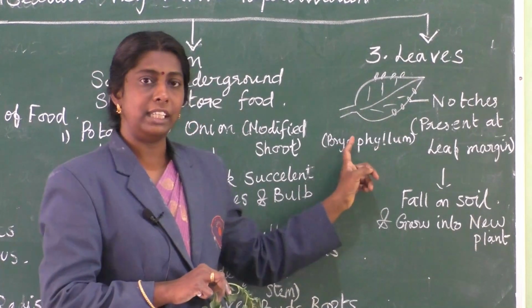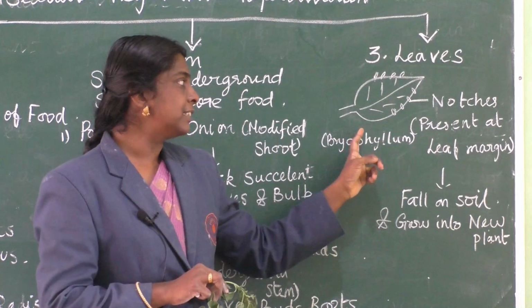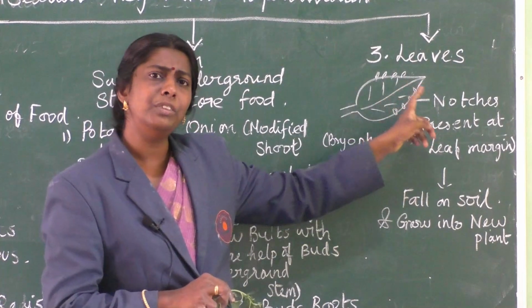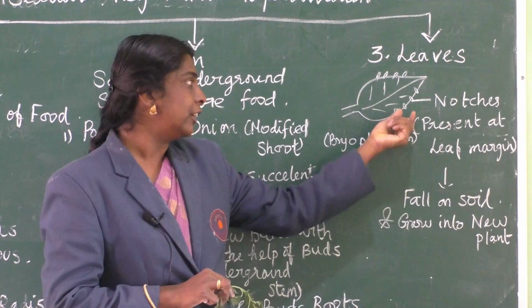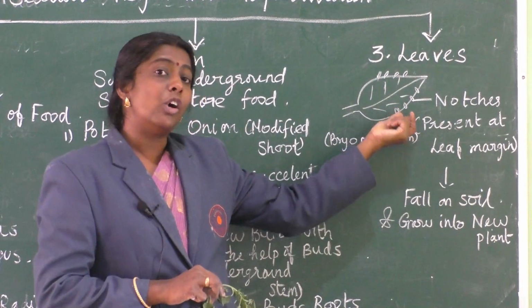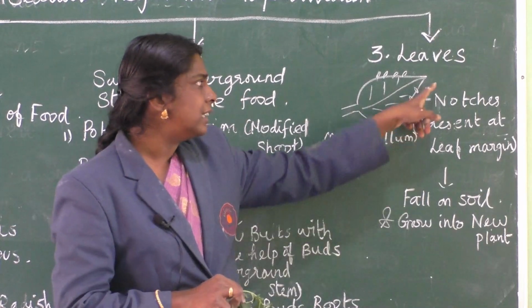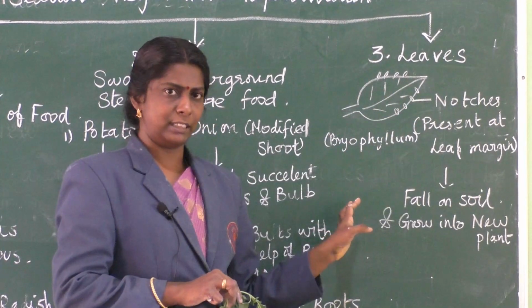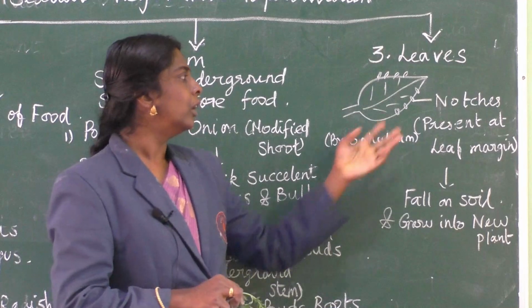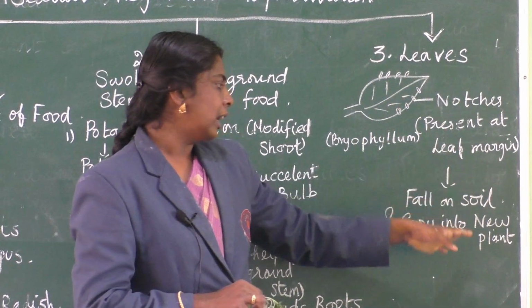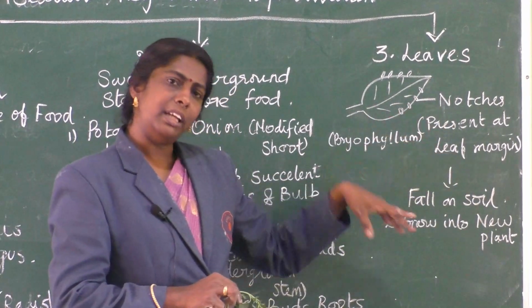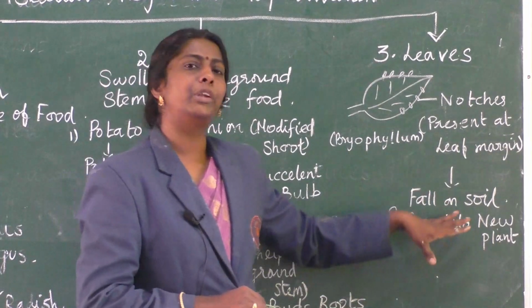If you look at the leaves, at the leaf margin, on both sides, you can see notches. These will fall down in the soil and grow into a new plant.